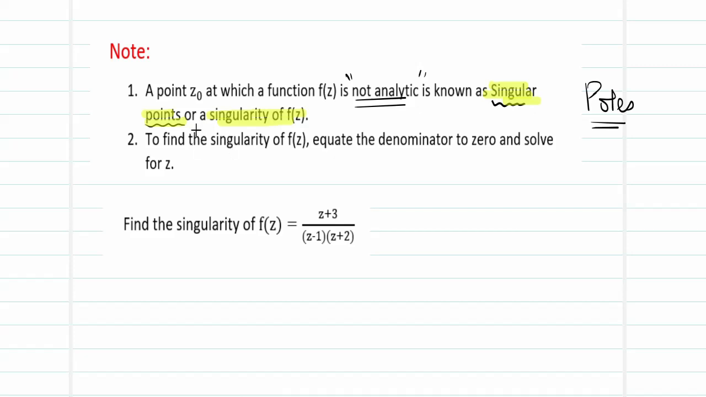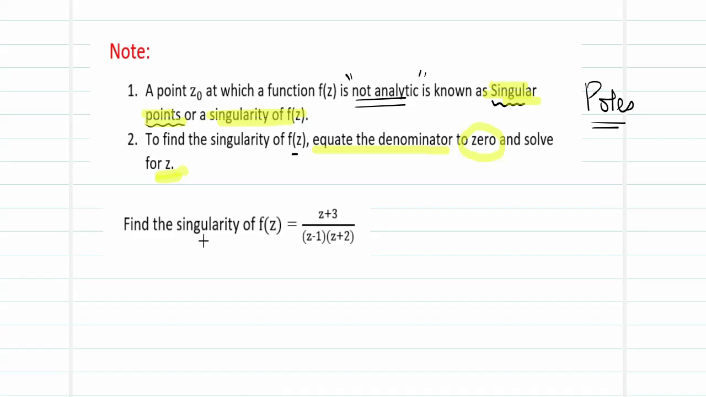But how do we find the singularity of any given function? To find the singularity of any given function f of z, what we need to do is equate the denominator to 0 and then solve for the variable z. Primarily we are concerned with points which are not analytic, and these points are got by equating your denominator to 0.